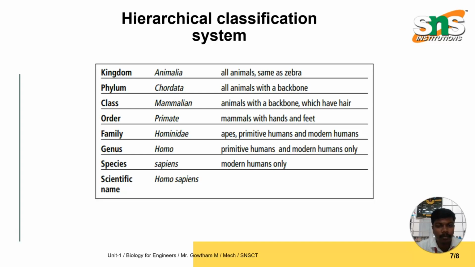Then family. Family is nothing but primitive humans and modern humans. Next one is genus Homo, which is nothing but primitive humans and modern humans only. Next one is species. Species is nothing but modern humans only. Then followed by scientific name. So this is the hierarchical classification system. As I mentioned earlier, how the human lives from previous to today: kingdom, phylum, class, order, family, genus, species, etc. So this is an overall